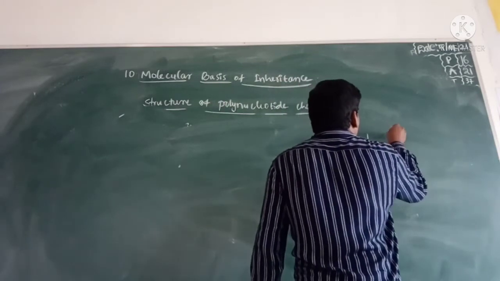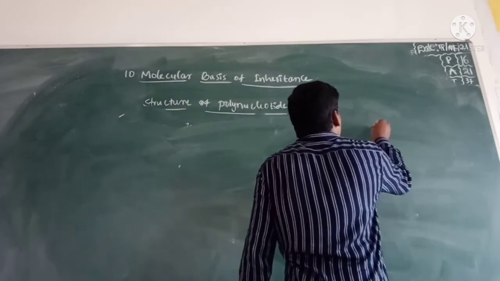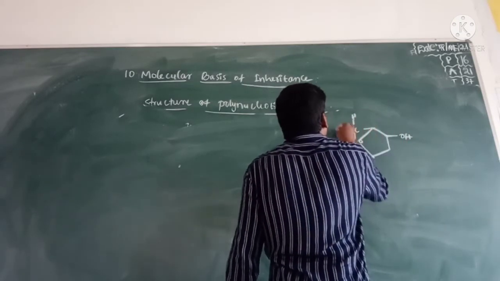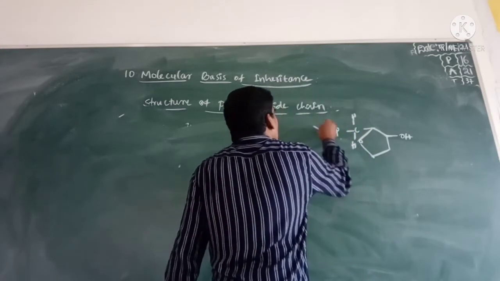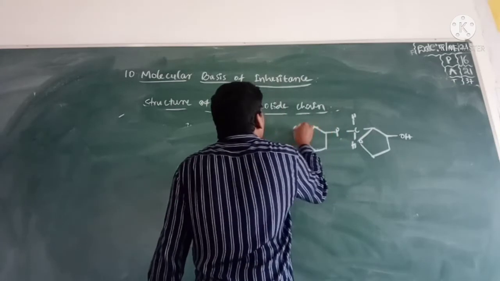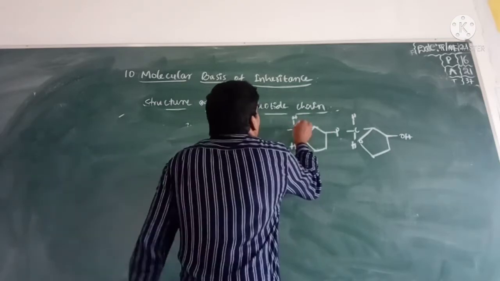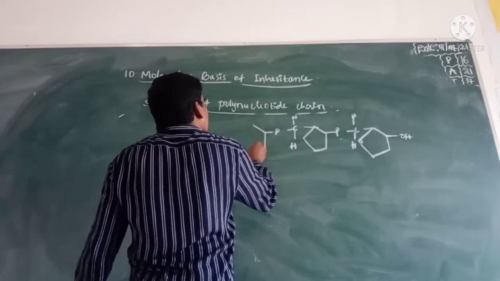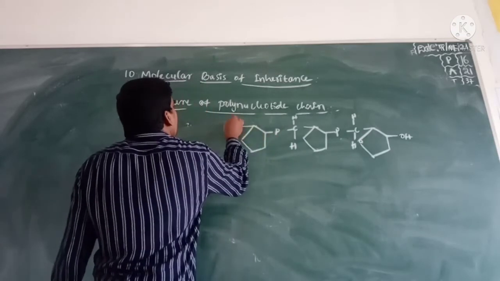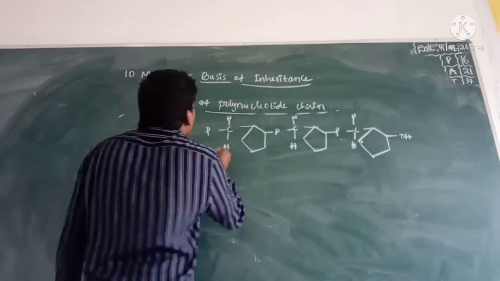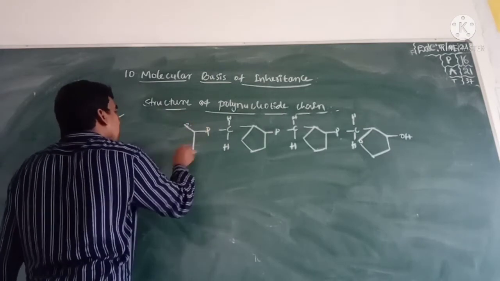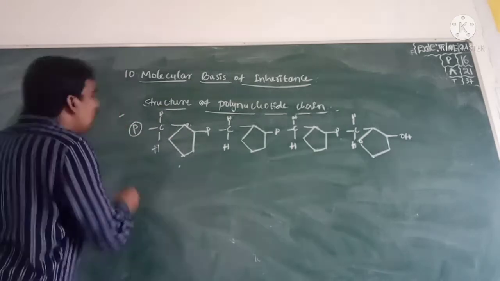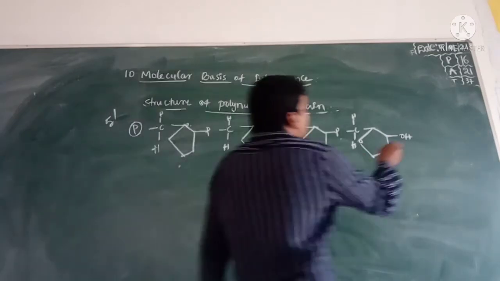This is the polynucleotide chain structure. This is 5 prime to 3 prime.